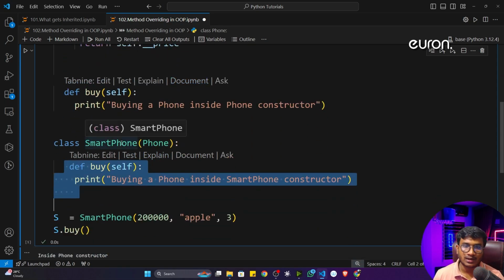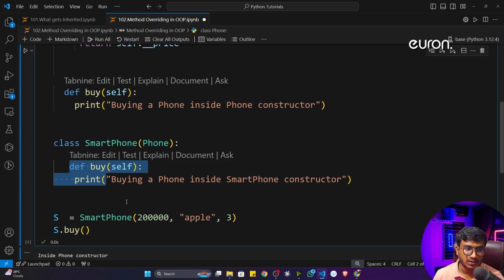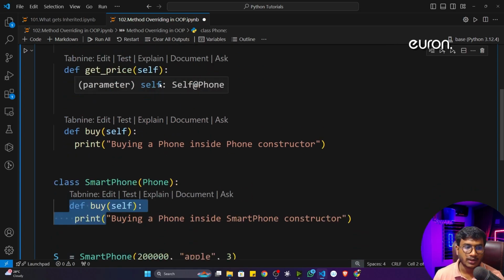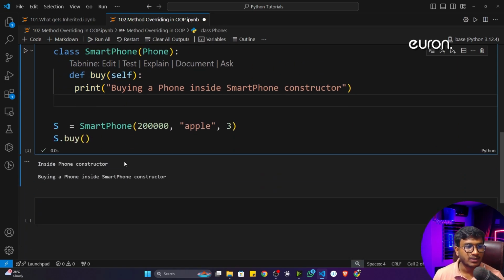The same concept applies to the constructor concept I showed you. First it will check its own constructor, then it will check the parent class constructor. That was called constructor overriding, and this is called method overriding inside OOP. Now I think it is clear what method overriding is.